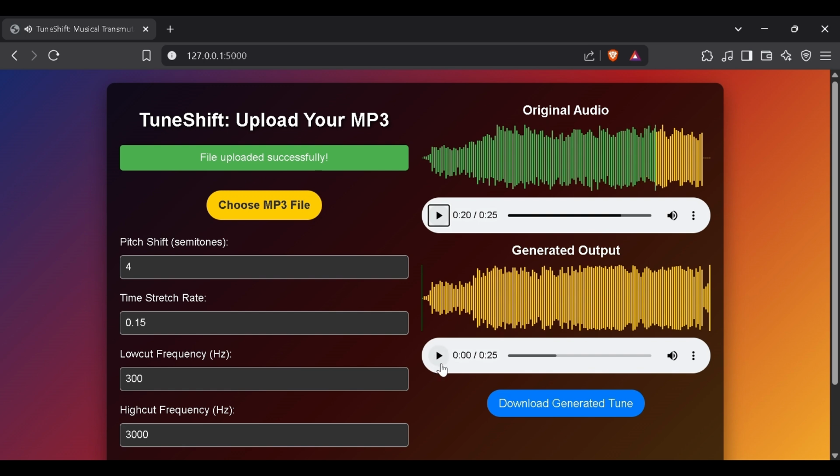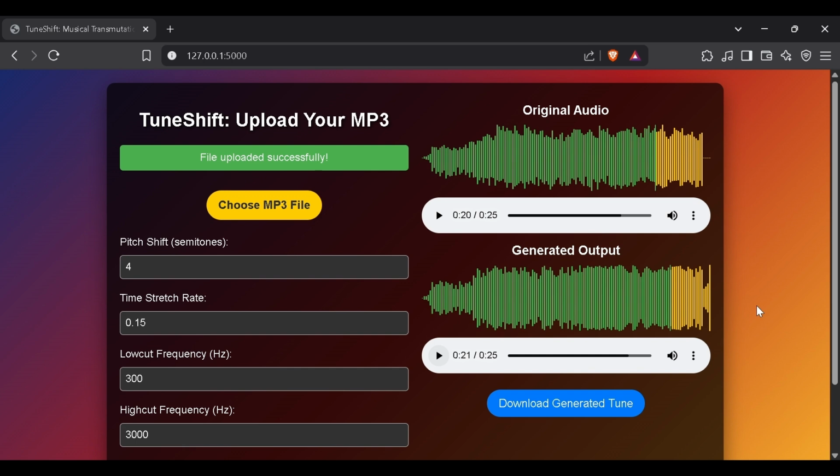And this is generated by our model. So in this model, we have used forward diffusion, that is adding Gaussian noise to the original background music score.